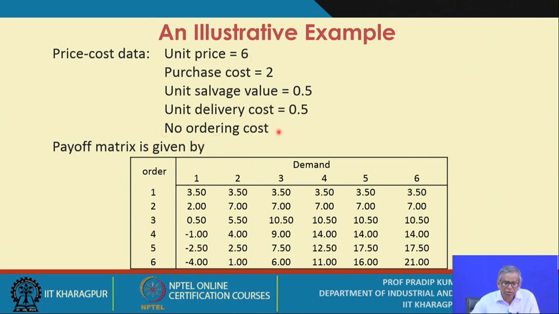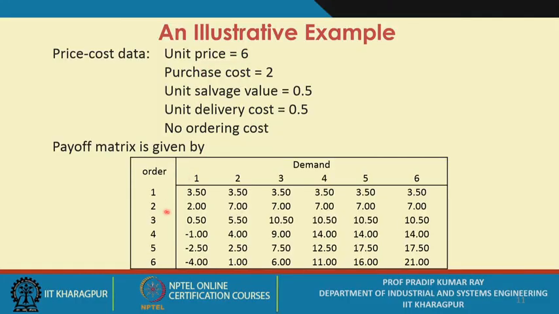And what we are assuming is that there is no ordering cost, or the ordering cost is negligible. We know there is a static inventory problem, so just one order is to be placed. Suppose the ordering cost is the process or the procedure you follow for placement of your order. Suppose this procedure is very simple, and hardly any cost you are incurring. So we may assume that the ordering cost is negligible, or there is no ordering cost.